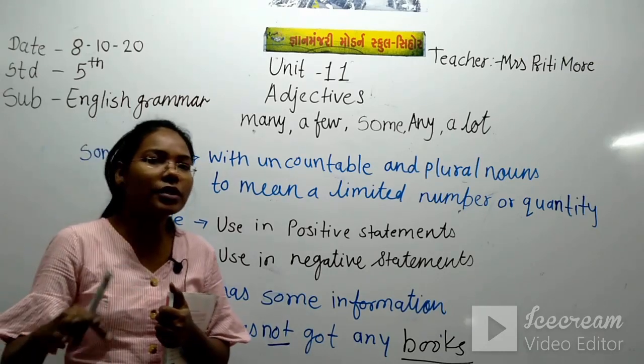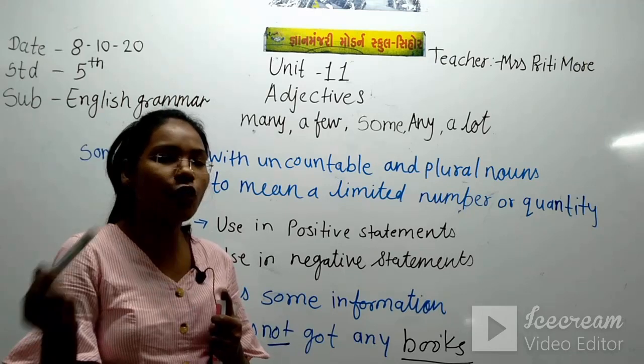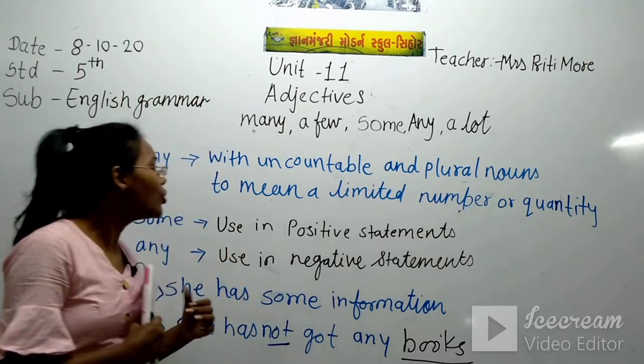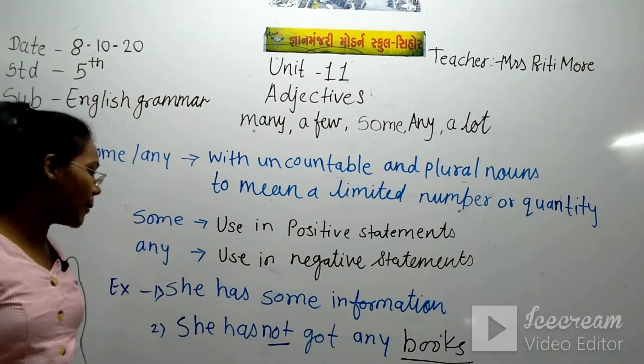We cannot count the information, how much information someone has in his or her mind. So note this down in your notebook with these two examples.